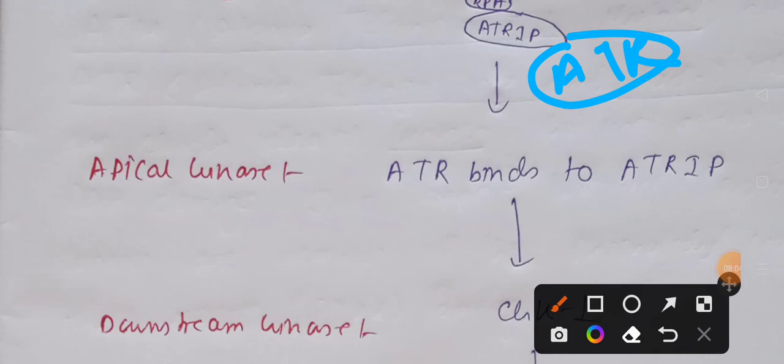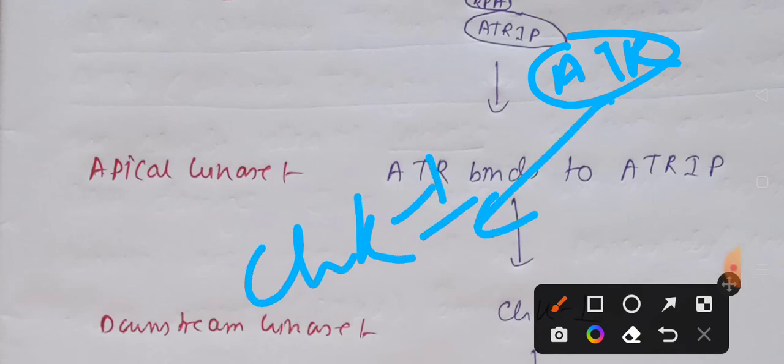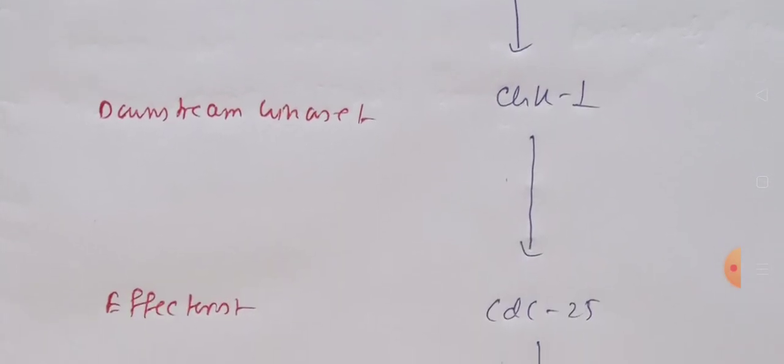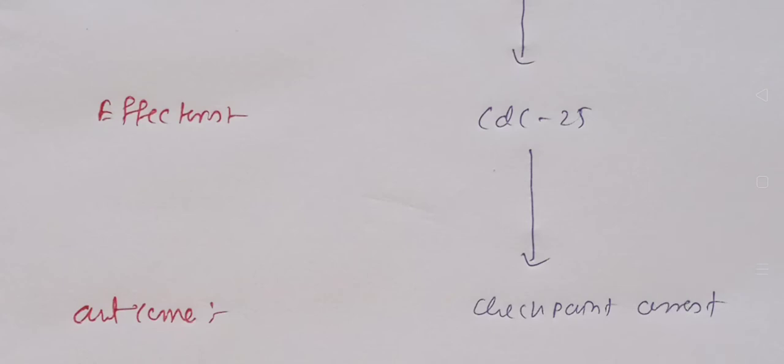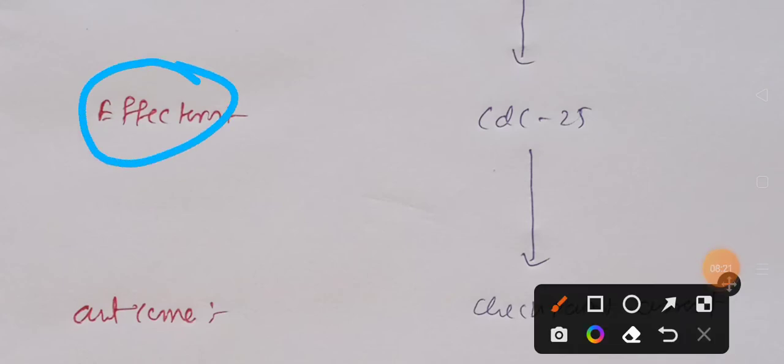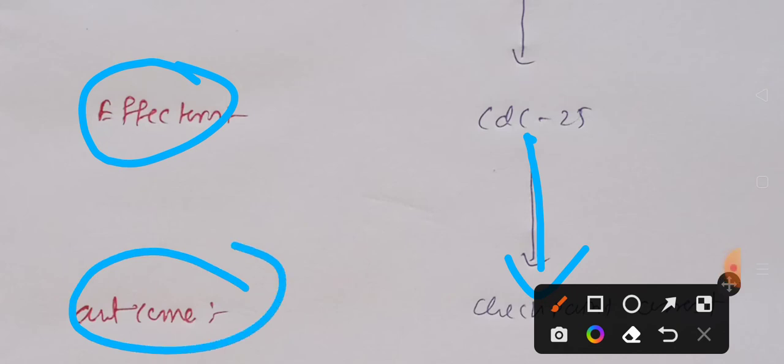it will activate the downstream kinase, which in case of this ATR pathway is CHK1. Okay, and this CHK1 in turn transfers the signal to CDC25, which is here the effector. Okay, and this effector will create a cellular outcome that is going to resolve the problem. Okay, it may arrest the cell cycle and resolve the problem, it may repair the DNA, or it may cause apoptosis. Okay, so that's the idea.